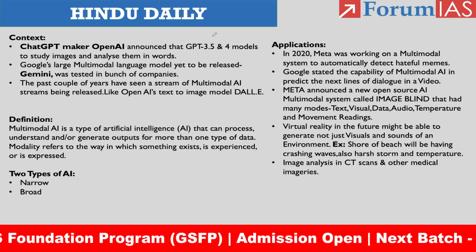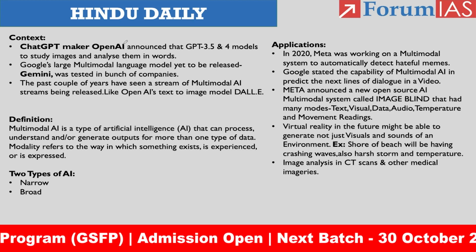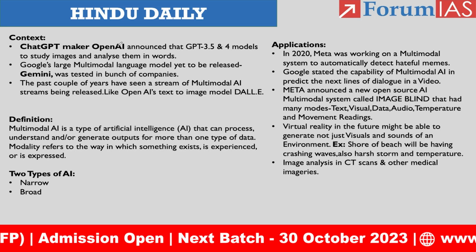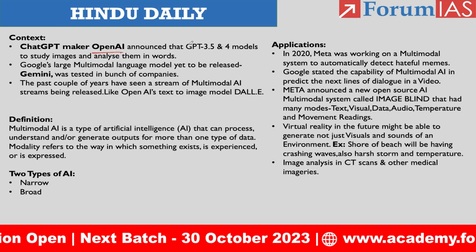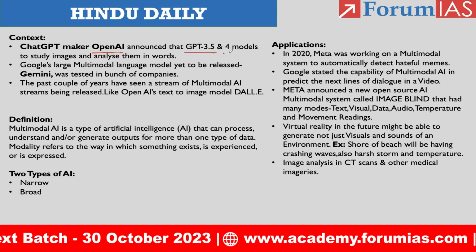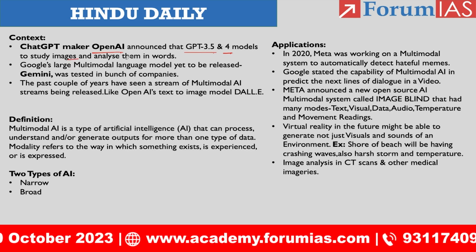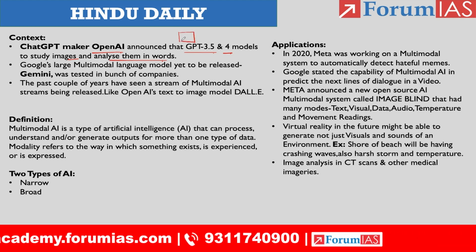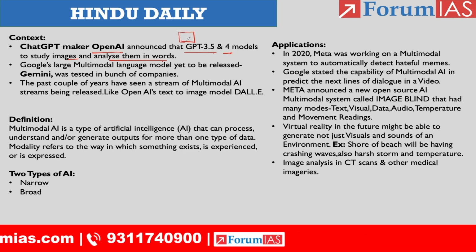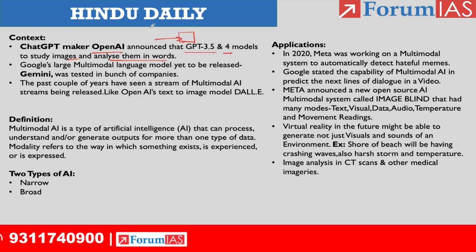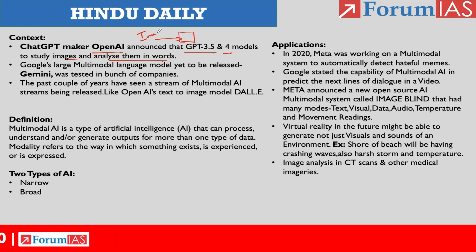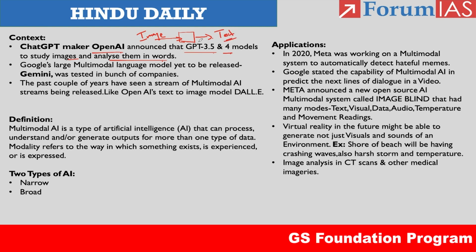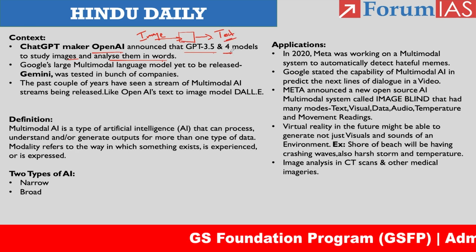So the context of the article, as I already told you, there are certain developments, right? ChatGPT maker OpenAI announced that GPT 3.5 and 4 models can study images and analyze them in words. Let me explain. We are having a tool, an artificial intelligence tool, and here we are providing an image as an input and we will be getting the information in text form. So this is what GPT 3.5 and 4 has been doing.